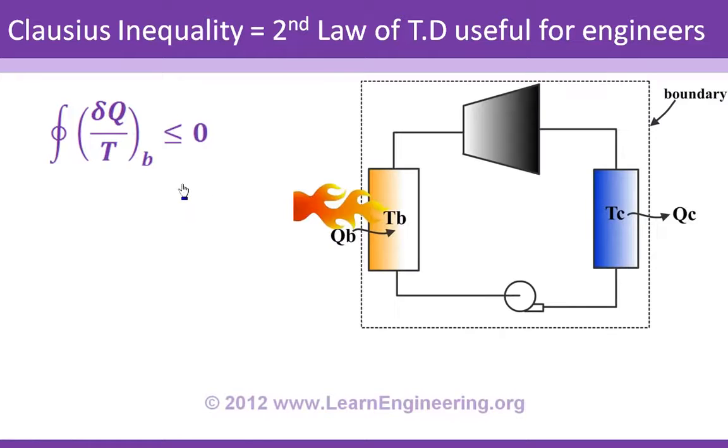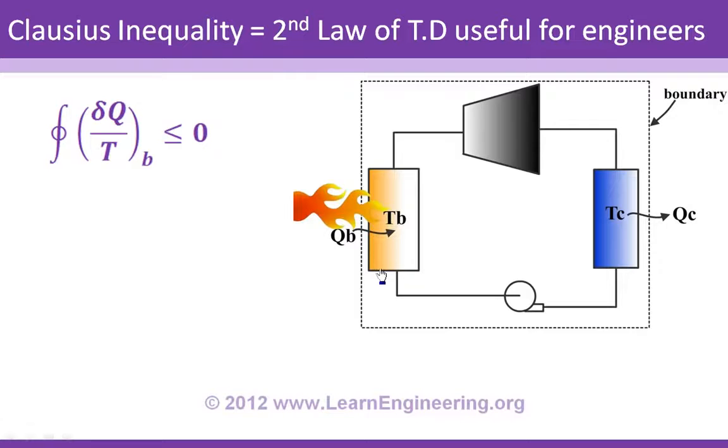Here it is, a very simplified power plant cycle. And I have drawn the boundary of the cycle here with the dotted line. The only heat interactions happening here are heat absorption at the boiler and heat rejection at the condenser. In order to simplify our analysis, we are again assuming that both the condenser and boiler are at uniform temperature.